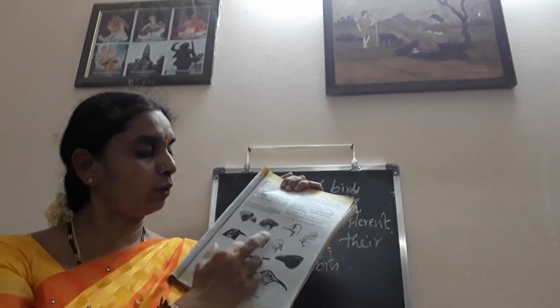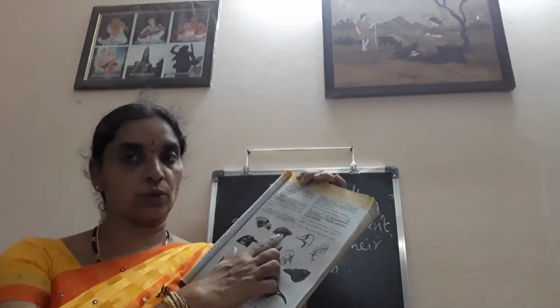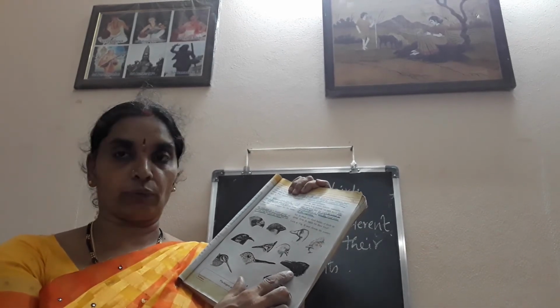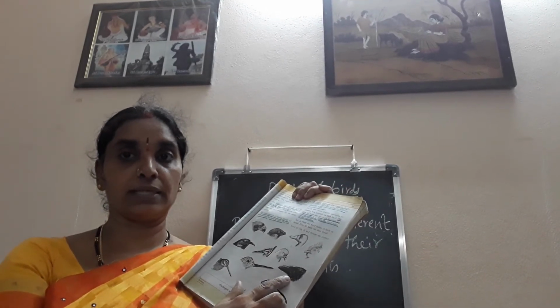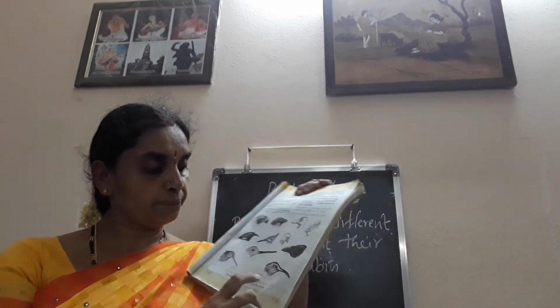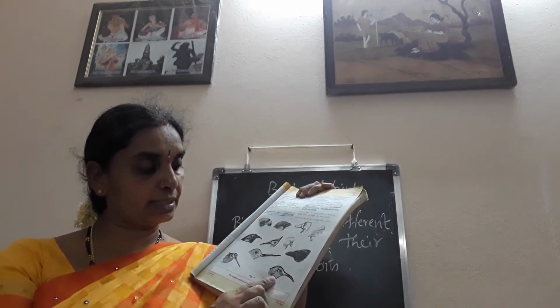This is a sparrow, and this is a pigeon. Sparrow is also an omnivore, and this is a pigeon. It's also an omnivore. Crow. I think you know what the crow is. It's a natural scavenger. This is a hummingbird. This is a kiwi, and this is a starling.